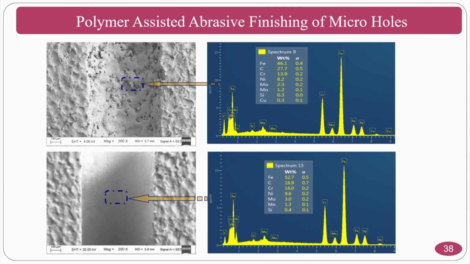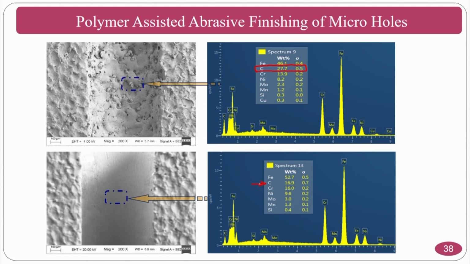Not only that, we have to cross-check the metallurgical aspects also. If oxide layers or carbide layers are there, then it will be a problem. That is why we examined the metallurgical aspects before and after finishing, including the carbon content. Normally this shows that carbides are high in the initial state. However, you should not rely on carbon in an EDAX analysis, but if there is a carbon change, we assume there may be iron carbides forming in the workpiece. So you can see here the carbon percentage is less.